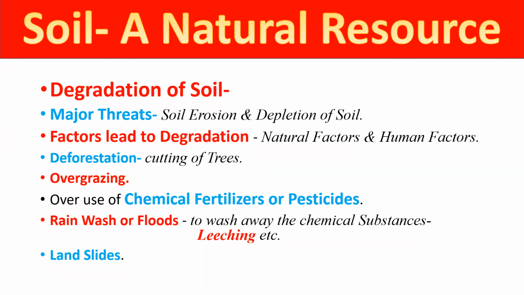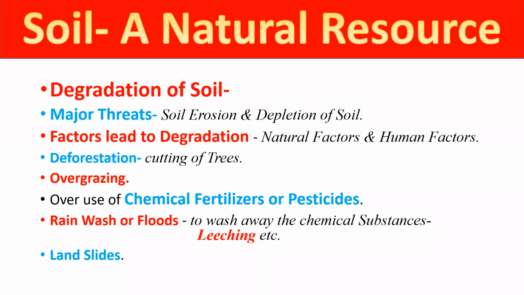And soil erosion, if you think about it, is when the upper layer of the soil is removed by different agents, whether it is a physical factor or human factors. This is called soil erosion. There are different types of soil erosion also, like water erosion and air erosion. These are examples of soil erosion also. And it degrades the quality of the soil. So the soil becomes less fertile and it is very harmful for the population also.